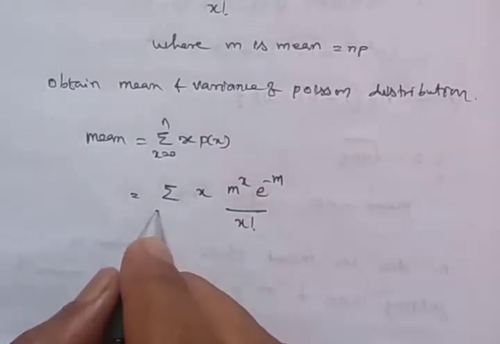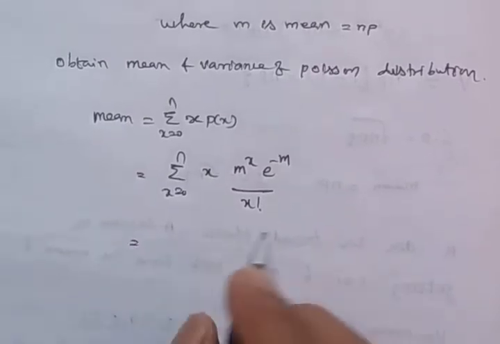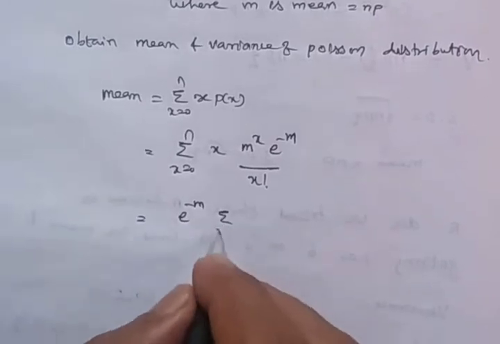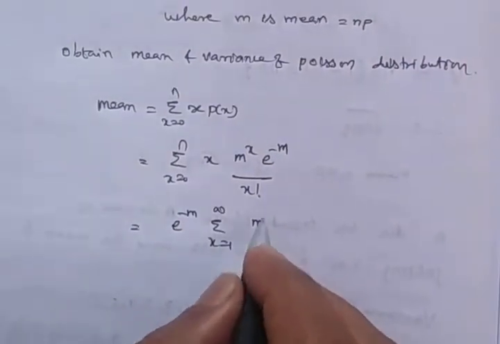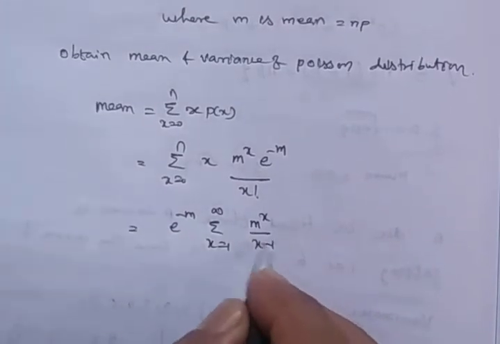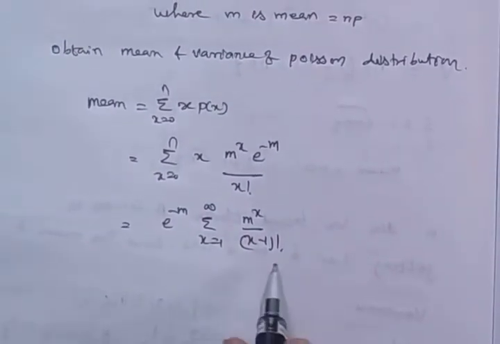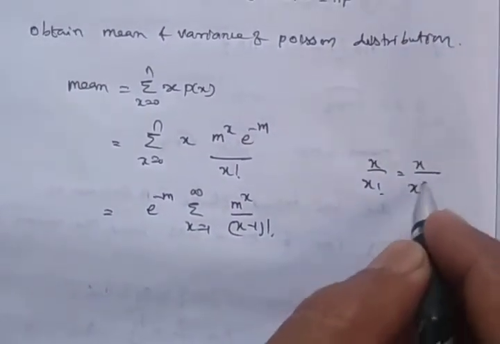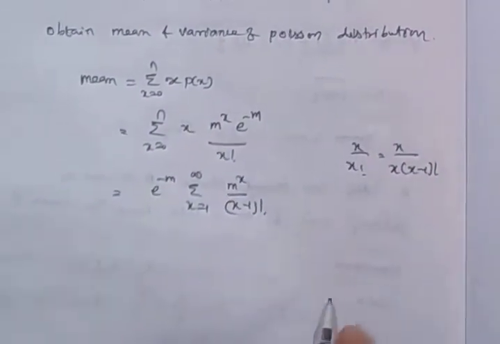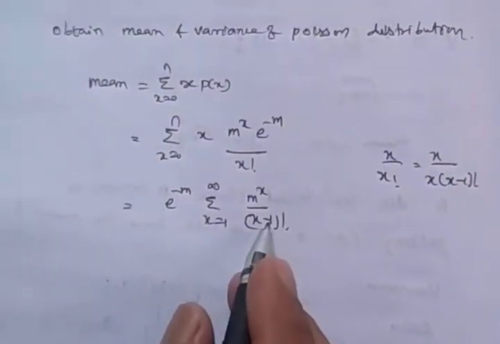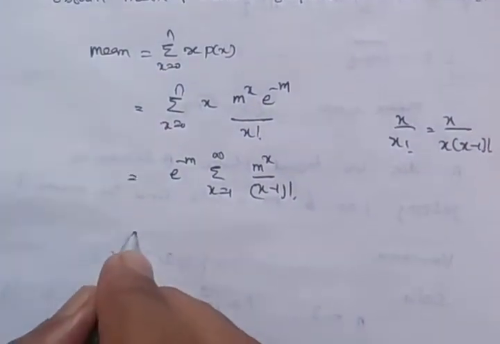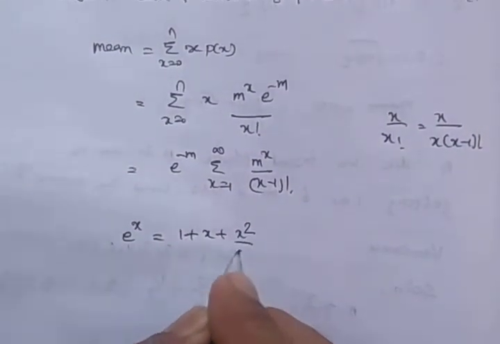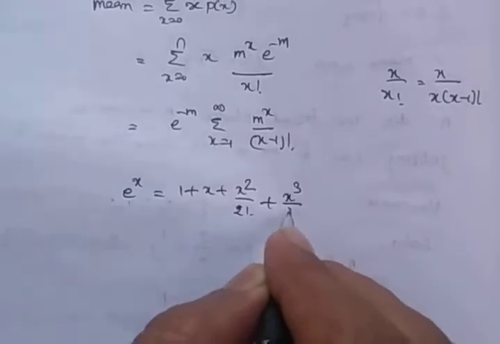We cancel one x here, x is 0 to n, and if we cancel one x, then we can write it as summation x is 1 to infinity m power x dividing by x minus 1 factorial. Remember, x by x factorial is x dividing by x into x minus 1 factorial, so x gets cancelled. Here we must remember e power x can be written as 1 plus x square by 2 factorial plus x power 3 by 3 factorial and so on.